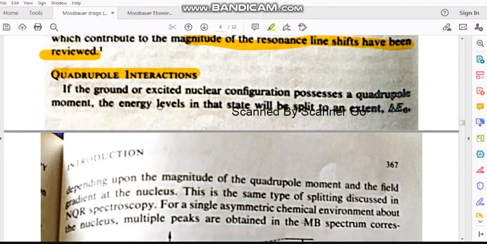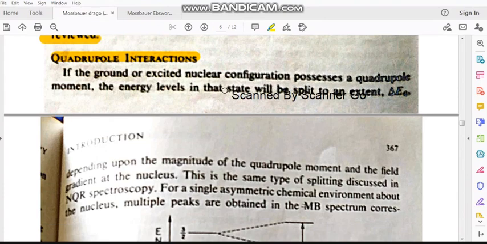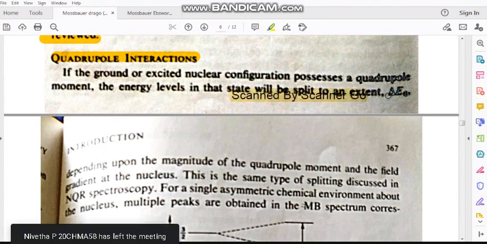So in that case, it matters whether the I value is greater than half in the excited state or in the ground state. Based on that, the state will be split. If the ground or excited state nuclear configuration possesses a quadrupole moment, that means the I value is equal to 1 or greater than 1, the energy level in that state will be split to an extent. It depends on the I values.